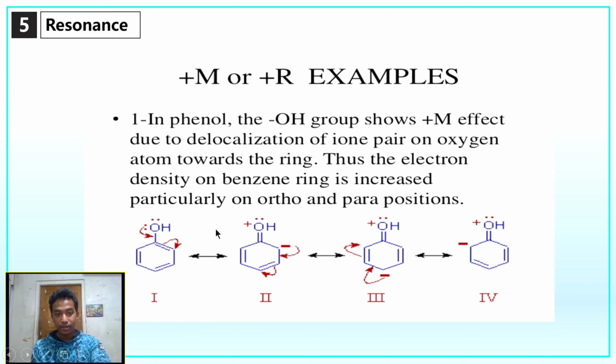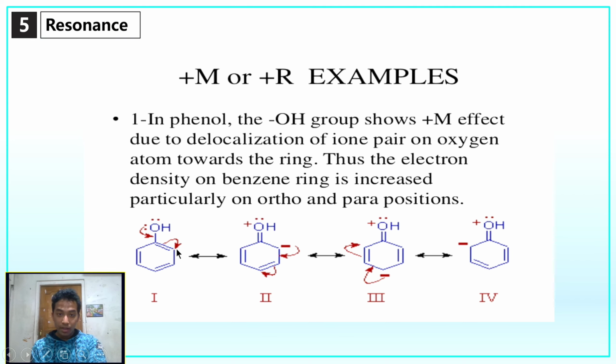Here the electron of oxygen comes in here and makes a double bond, and for that the oxygen gets partially positively charged, and the pi electron of this carbon comes to this carbon.